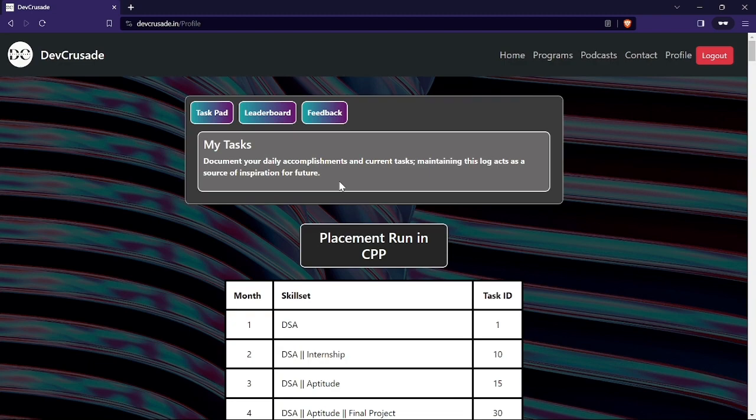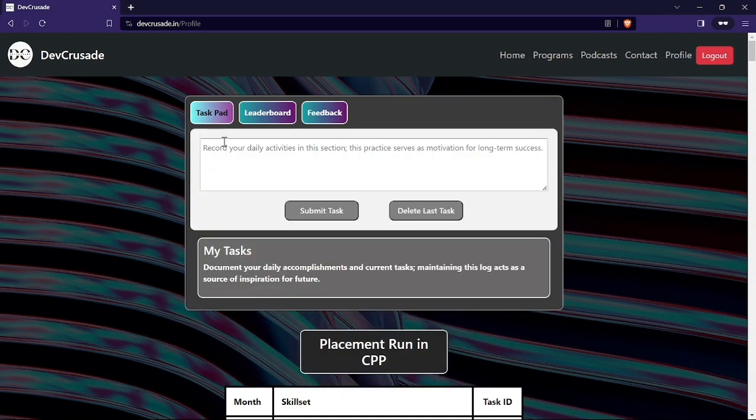So 5 or 6 months from now, when you reach the end of this program, you are going to see that, oh man, I got this far, I completed this thing on the first day of the program, I did this and that, right? So that is going to inspire you a lot. So if you click on task pad, record your daily activities in this section. This practice serves as motivation for long-term success, right?